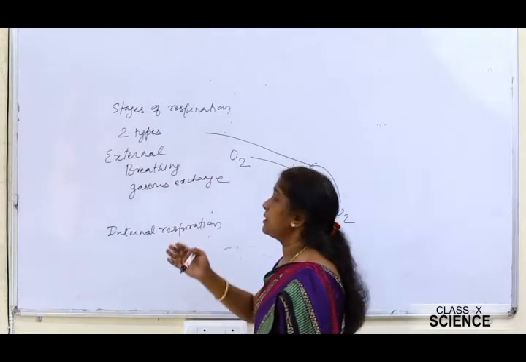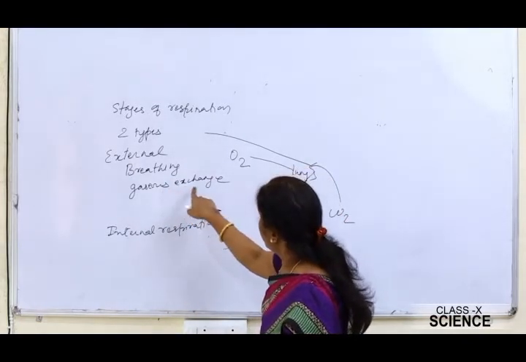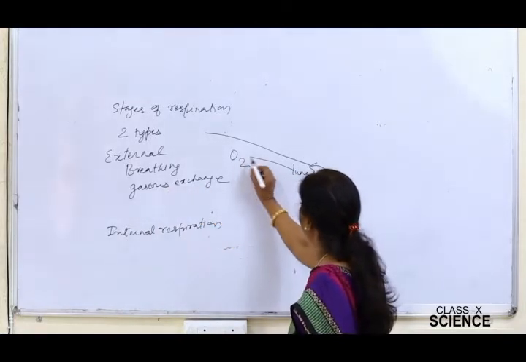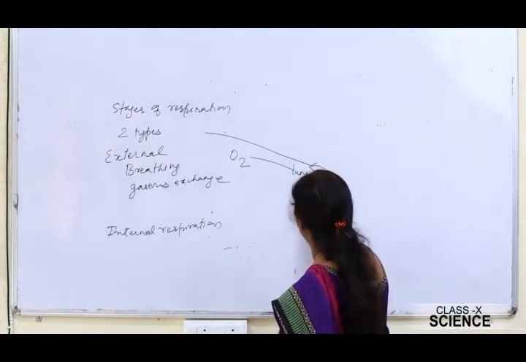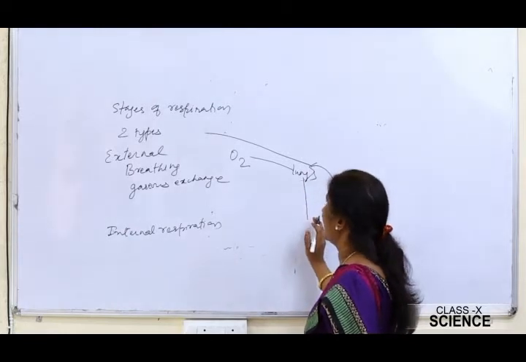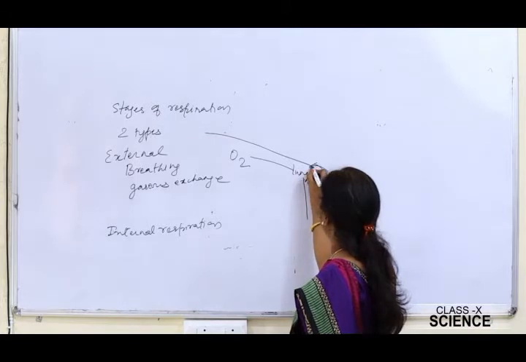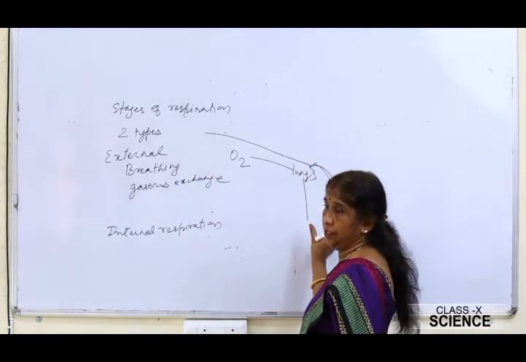So breathing means taking in of oxygen and giving out of carbon dioxide. In gaseous exchange, see, oxygen comes into the lungs, and from the lungs the diffusion of oxygen into the blood vessels is called gaseous exchange. The carbon dioxide will go into the lungs, and from the lungs it will be exhaled out of the body. So this is called gaseous exchange.